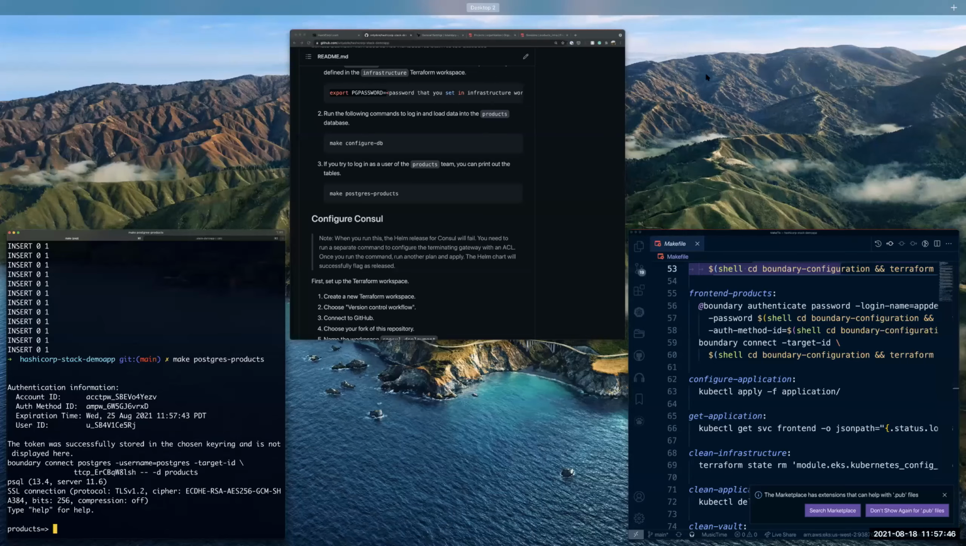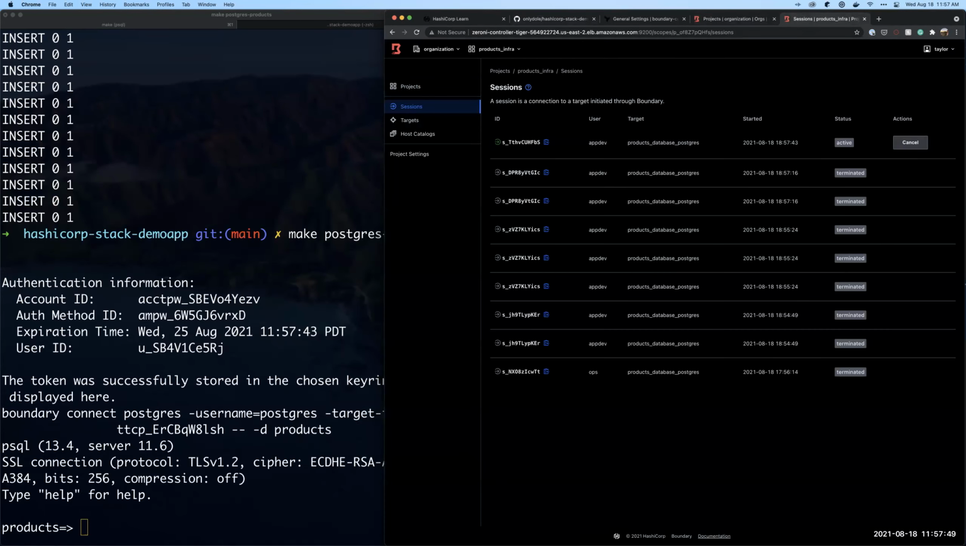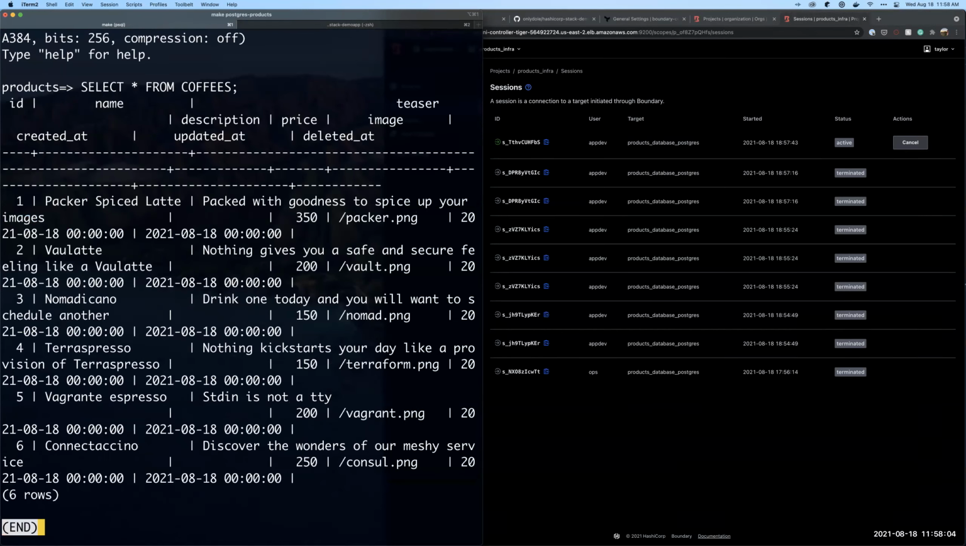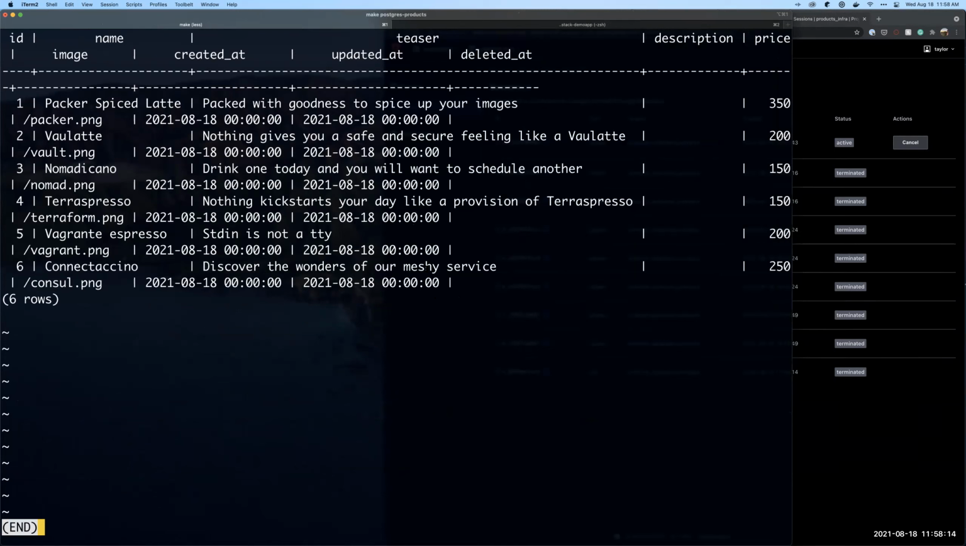I'll open the Boundary UI on the side so you can see what I'm doing and that this is active. All right. Whoops. Again, put on caps lock so that I can do proper SQL, right? Let's SELECT * FROM coffee or coffees. And we can see all of those values here. So again, making that database access really easy to give to your team members and not have to worry about these different contexts or getting the correct network access given out to the right people, things like that.